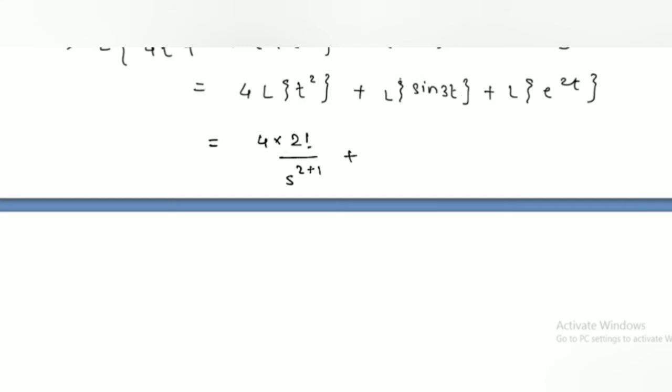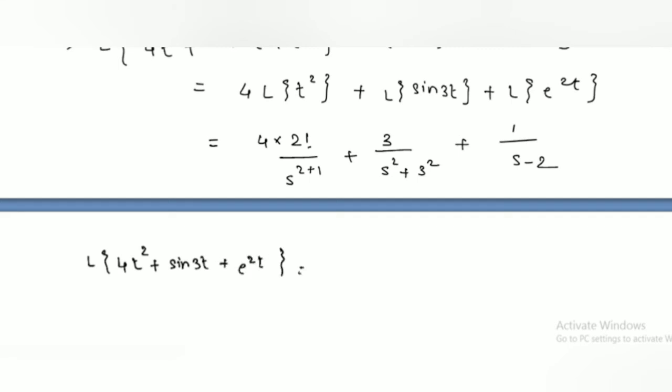We know the formula of Laplace of sin at is a upon s square plus a square, but here a is 3, so we write here 3 upon s square plus 3 square. And Laplace of e raised to 2t, power is positive, so 1 upon s minus 2. Hence Laplace transform of 4t square plus sin 3t plus e raised to 2t is equal to 2 factorial.